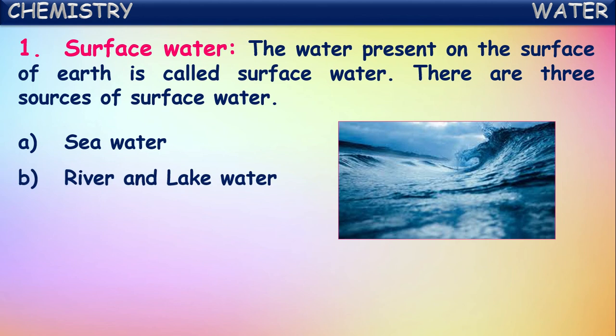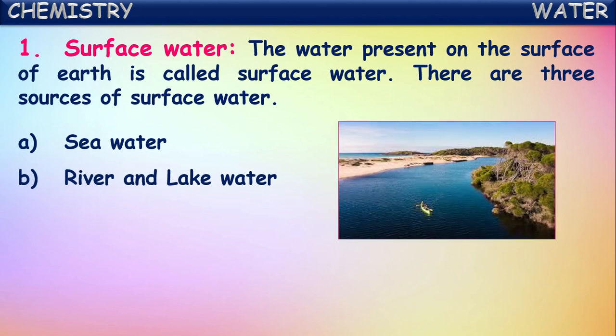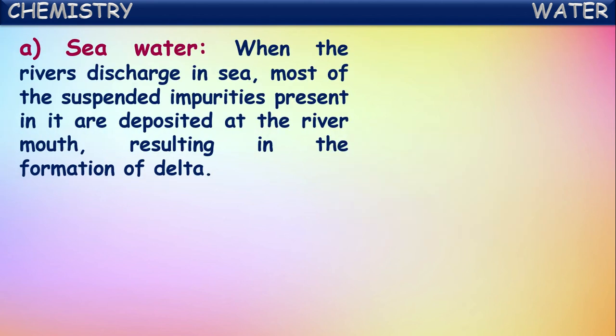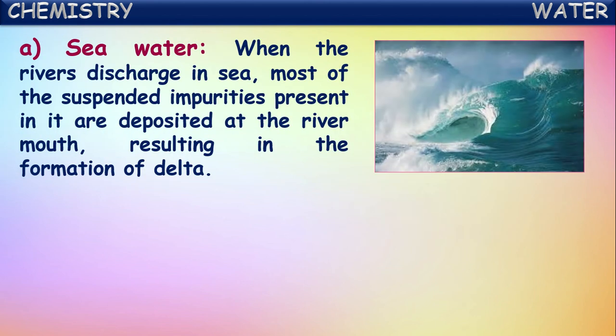Next one, river and lake water. A small quantity of water is present in rivers and lakes. And the third one, rainwater. Rainwater is also one of the main sources of natural and pure water. Now first let us see about seawater.